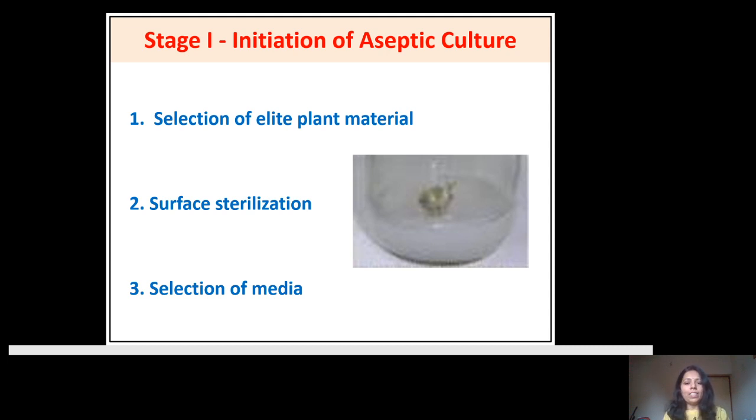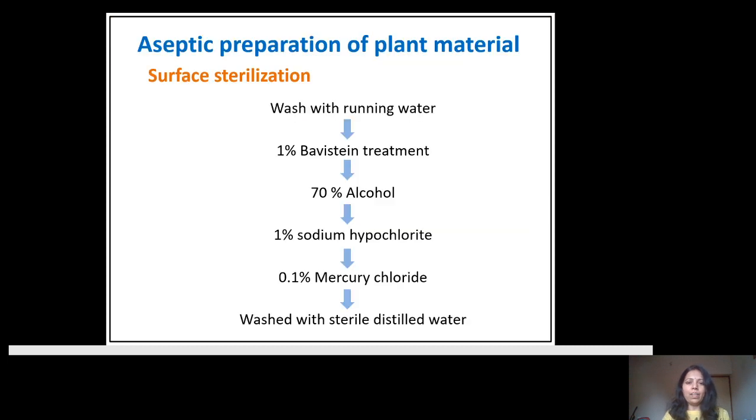Along with that, it has some mud and dust particles on its surface, as well as spores of bacteria and fungi. Before starting to initiate this culture, you have to go through the process of surface sterilization, that is, aseptic preparation of the plant material.